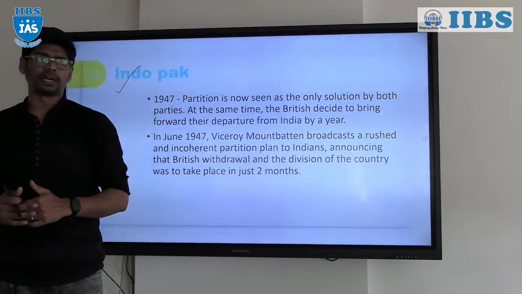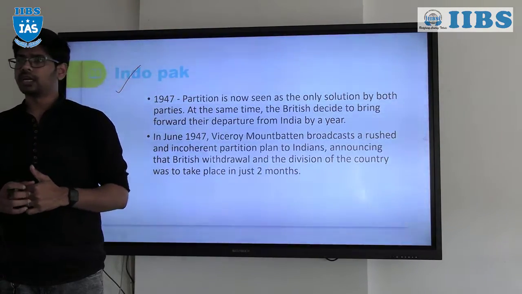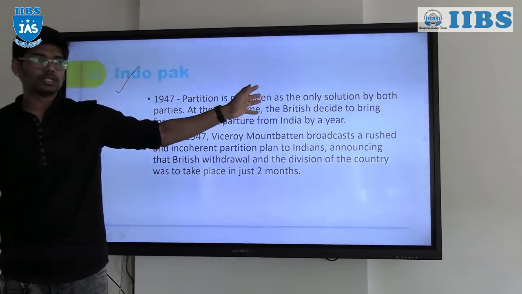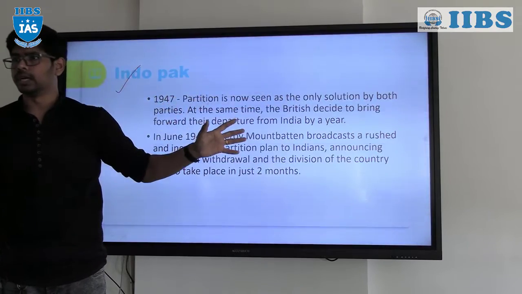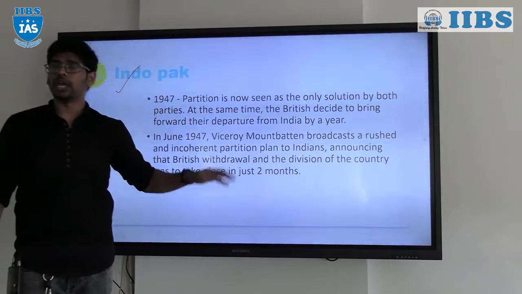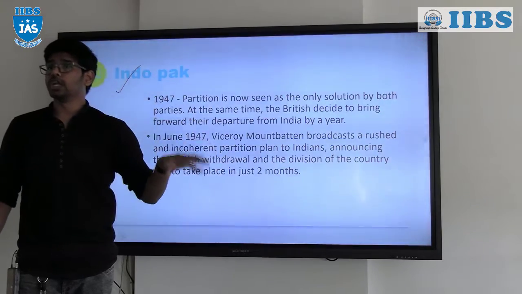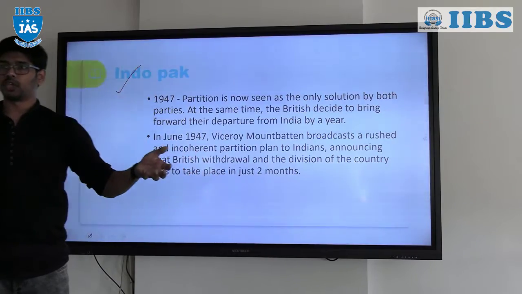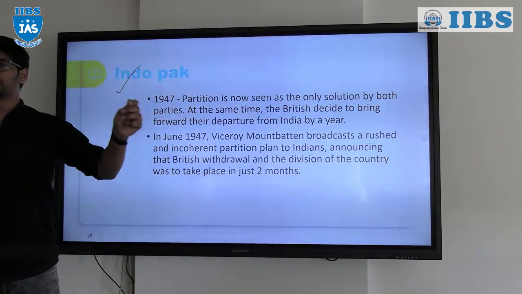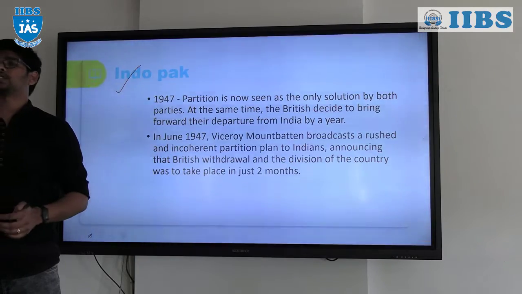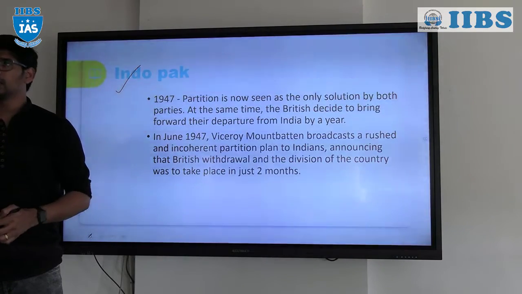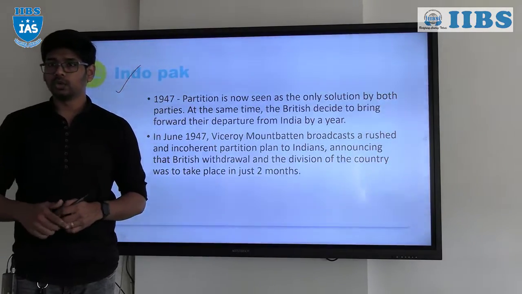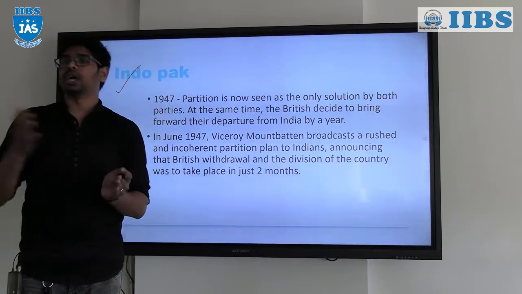After the resolution for a separate nation was put forth, many missions happened, such as the Cabinet Mission Plan, to make sure independence was given. After World War II, the British were definitely not in a position to rule India, and there was a revolt across all nations that colonialism had to be arrested at any cost. Because of the immense pressure on the British, and because they could not rule such a vast land area, they had no choice but to give independence. The only problem that remained was how to transfer the power from the British to India.